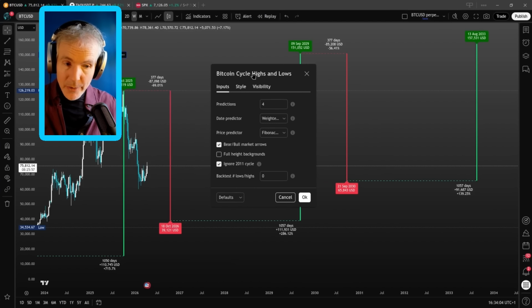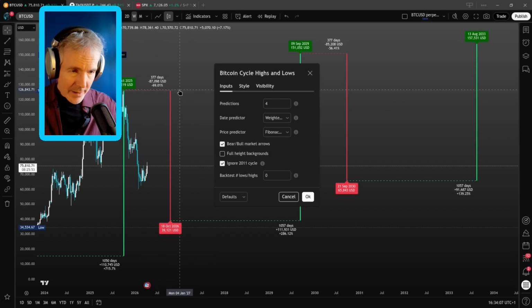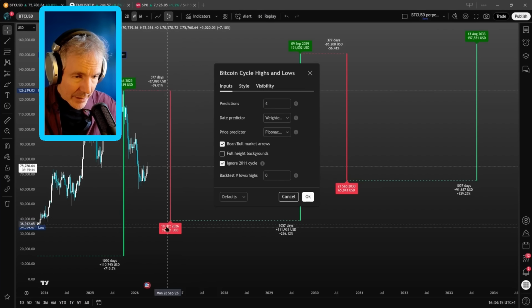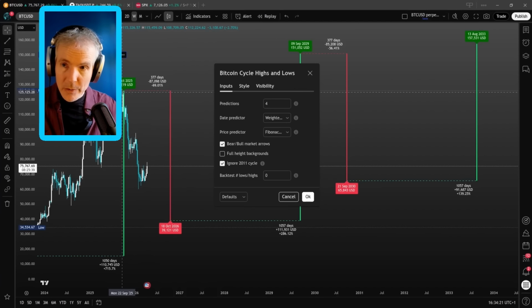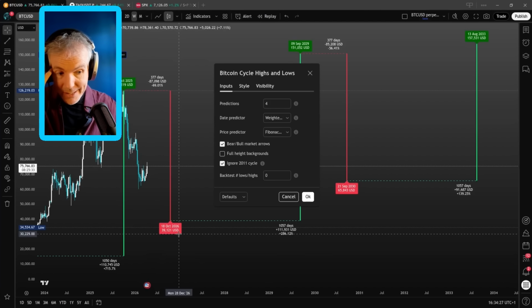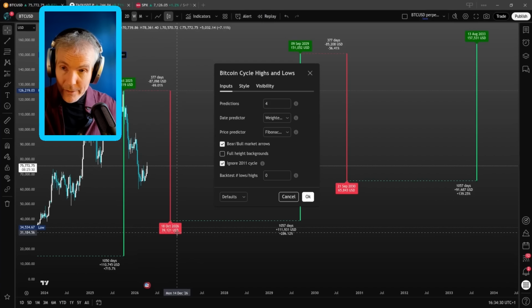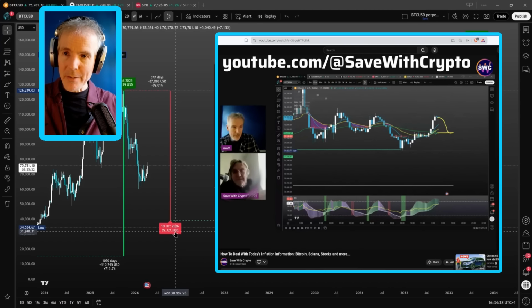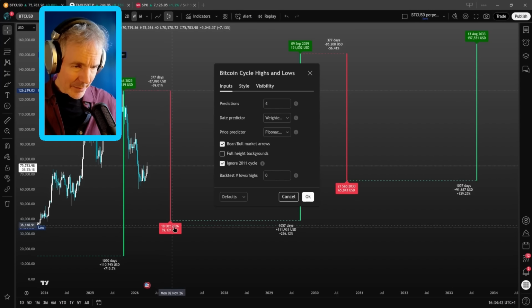What's also very relevant at the moment is when the current bear market low is going to be in. This is currently predicting that to be 18th of October, which would be 377 days after the previous all-time high, and it would be 39,120 to 121 USD. That's actually very, very close to what we've been predicting on the Save with Crypto Bitcoin trading live streams that we do each day over on the Save with Crypto channel. Funny that, isn't it? It's just coming out virtually the same.